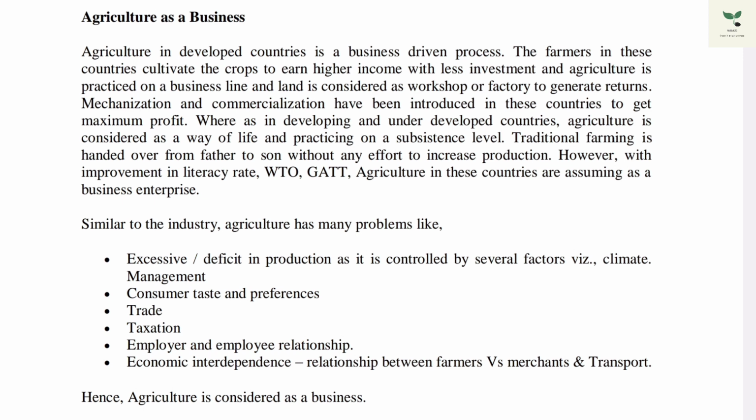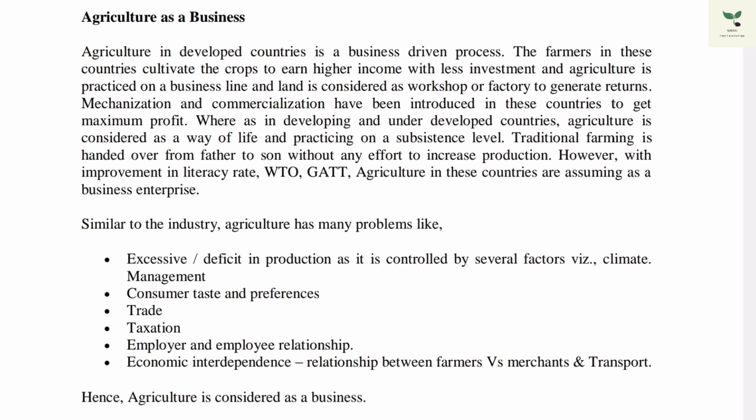Whereas in developing countries and underdeveloped countries, we consider agriculture as a way of life, and we practice it at a subsistence level, that is at minimum level. Traditional farming is handed over from father to son. That's why lands are very splitted, and we are not able to generate much income.